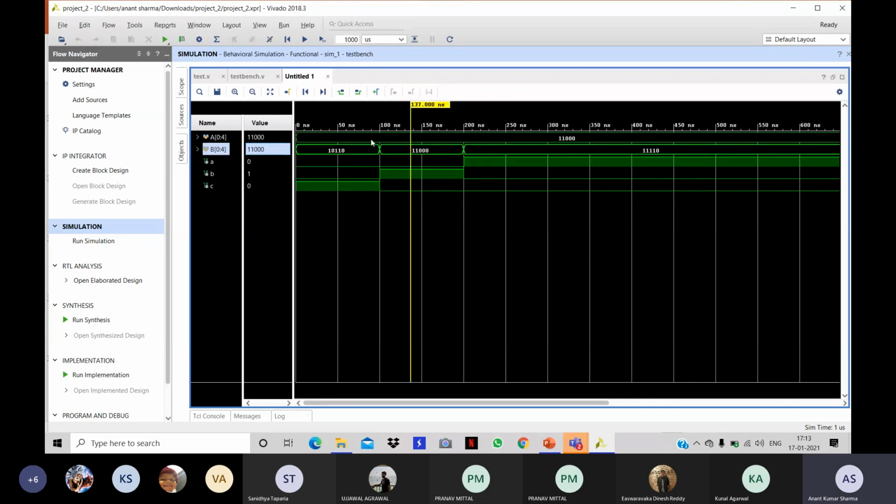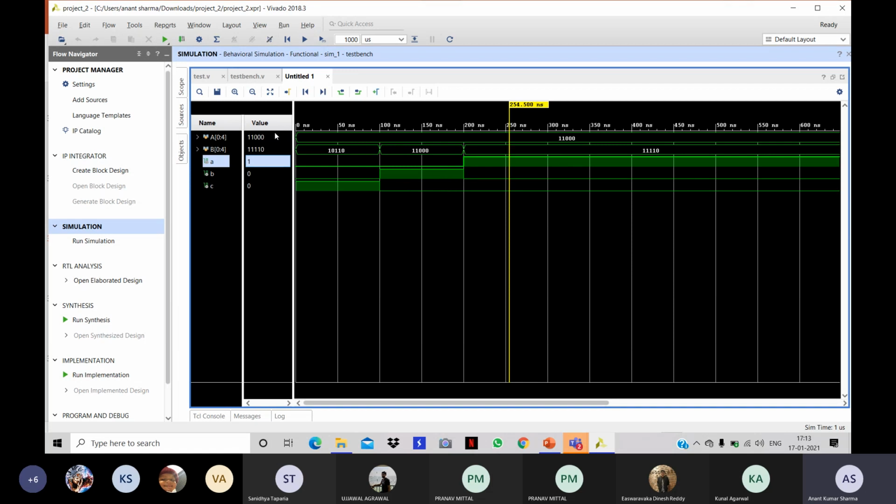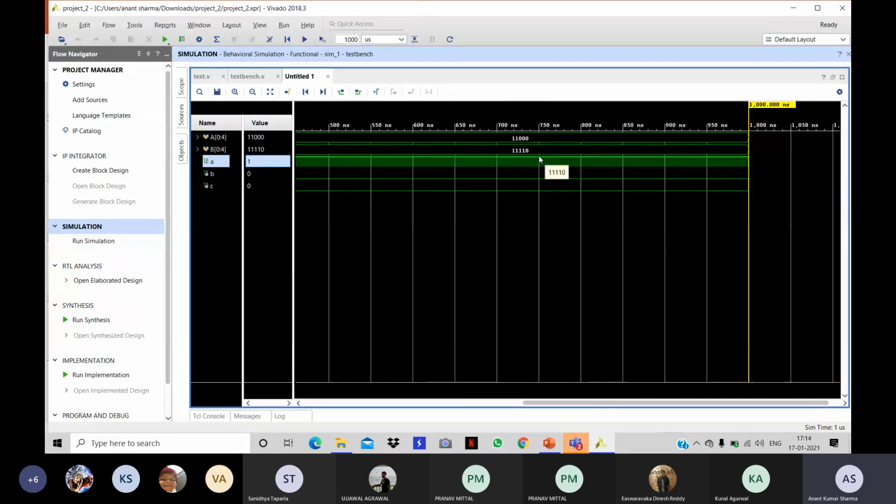Then from the time interval 100 to 200, now both A and B are equal to 24. So the B output should be equal to 1 and the rest should be 0. You can check the values here. You can also check from the timing diagram that the A value is 0, the C value is 0, but the B value has become 1. Now after 100 more nanoseconds, that is 200 nanoseconds, B is more than A. So the B variable and C variable should both be 0, and only A should be 1. And after 1000 nanoseconds, the simulation is stopped, as you can see.